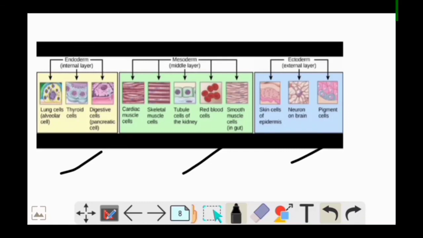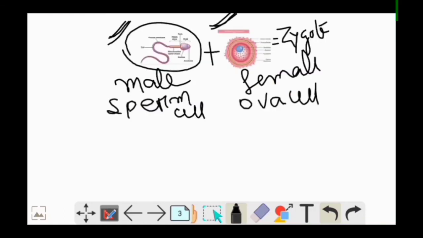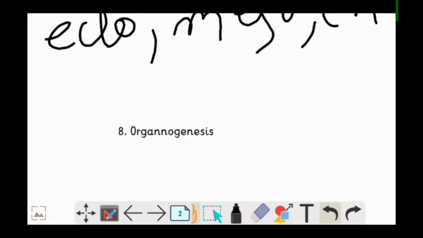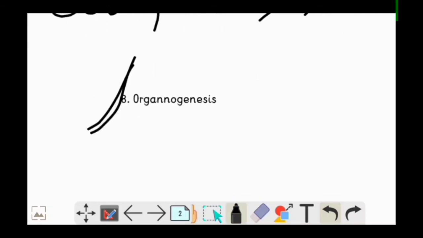So the next step is organogenesis. In organogenesis, ectoderm, mesoderm and endoderm will give rise to different tissues and organs of our body.